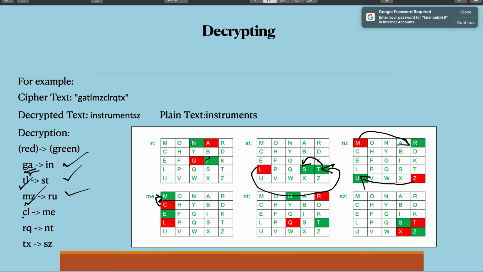So just above letter has been taken. So that is M and E. Now R and Q is again not in the same column or the same row. So you have to draw a rectangle and take the horizontally opposite letters, which is N and T. Now T and X form a small rectangle here, so which is S and Z. So this is here. So once you write down this,